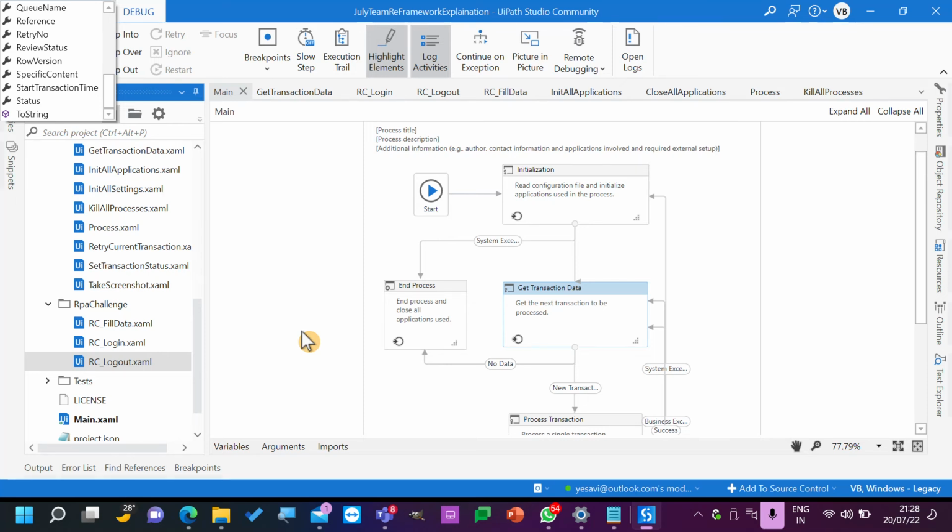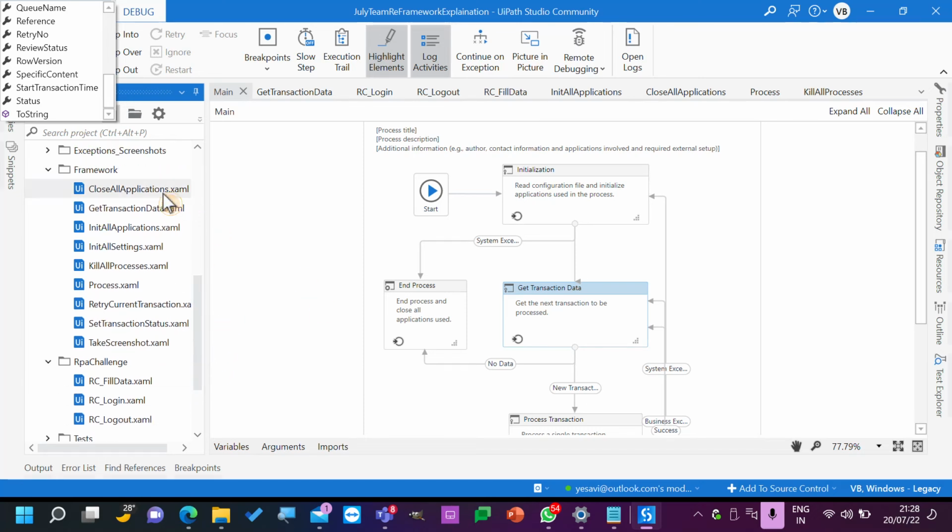No, Ajay. But I do have inbuilt functionality like closing all the applications, getting the transaction data, init all applications, init all settings, process, setting the transaction status, take a screenshot. All my activities are in place. Okay, so that is the reason we need not worry or do anything about this framework. The framework is perfect. We just need to add our logic and we need to work.